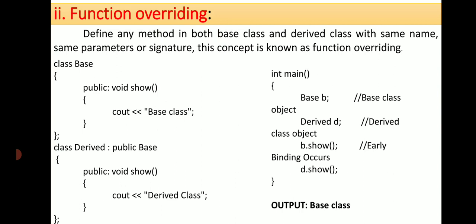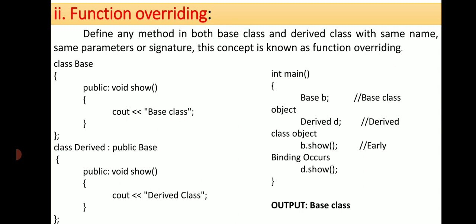Here class Base has a function void show, and in class Derived, which accesses the features of the base class like public Base, here also we have a void show. The name of the function is also the same, and the number of parameters is the same: here there is no parameter, and there also there is no parameter. Inside the body we provide the output statement as base class, and inside the derived class we provide the output statement as derived class.